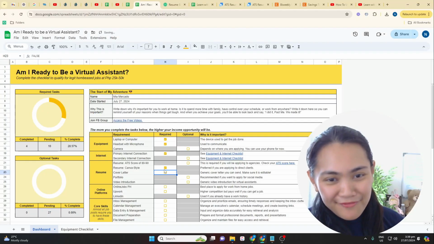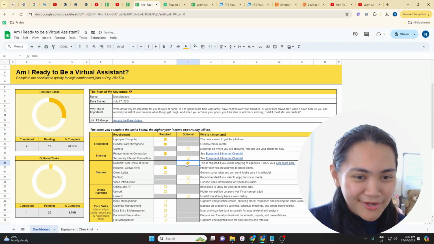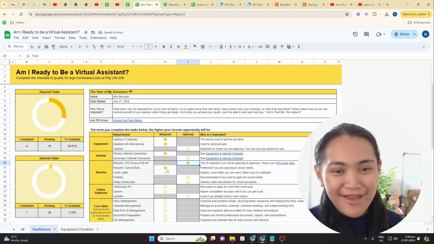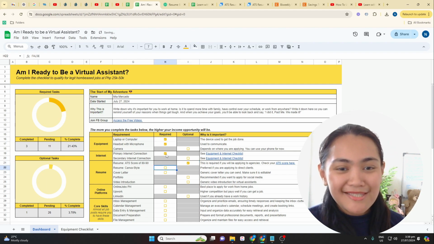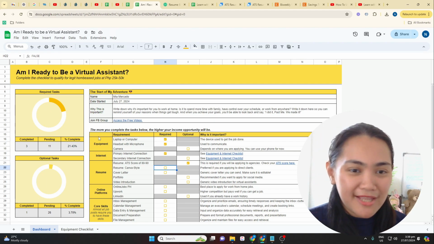Ayan guys, I know all of us want to become virtual assistants or start working at home, pero nakakagulo, di ba, kung saan ba magsisimula. So this template is going to help you figure out what things you need to complete, and hopefully as you complete this circle, you're going to be more confident to apply and have your interviews.